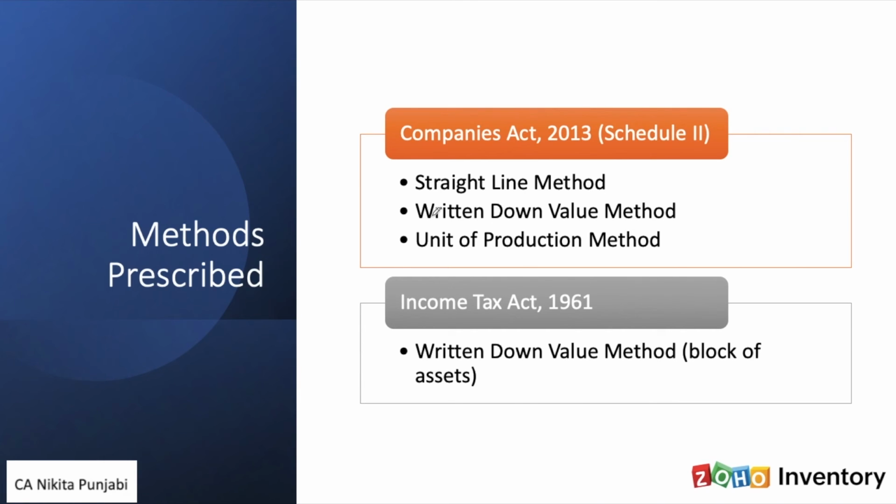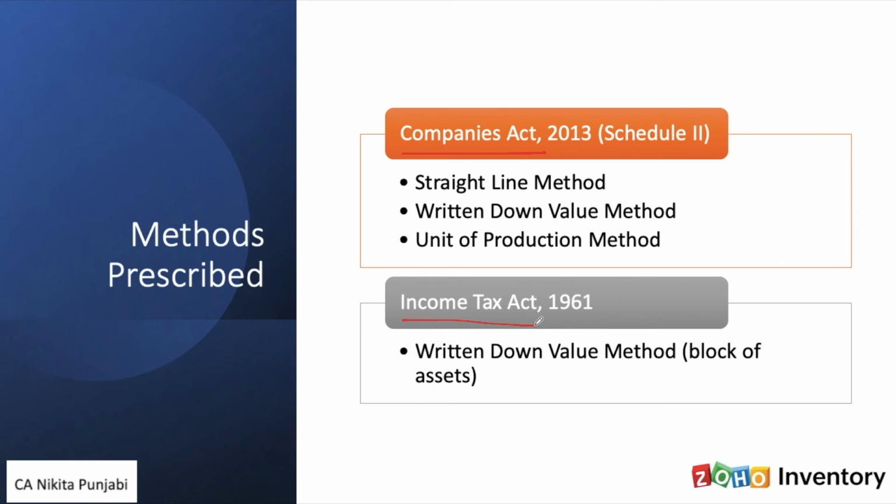So a lot of times it becomes essential that you maintain different figures for the Companies Act and for the Income Tax Act. Why? Because as per the Companies Act, you can use straight line method, WDV or unit of production method, whereas as per the Income Tax Act, you can use only the written down value method.